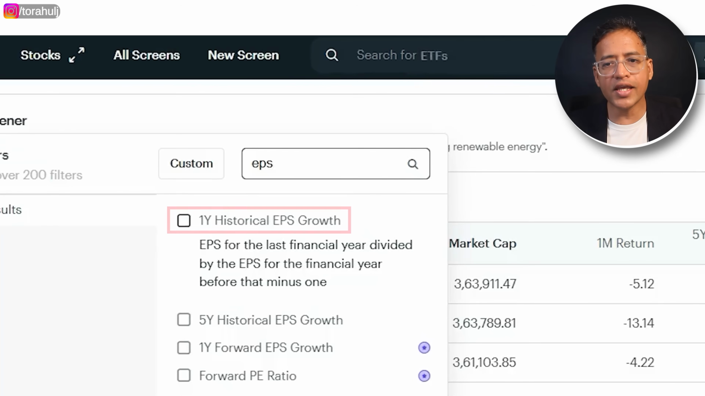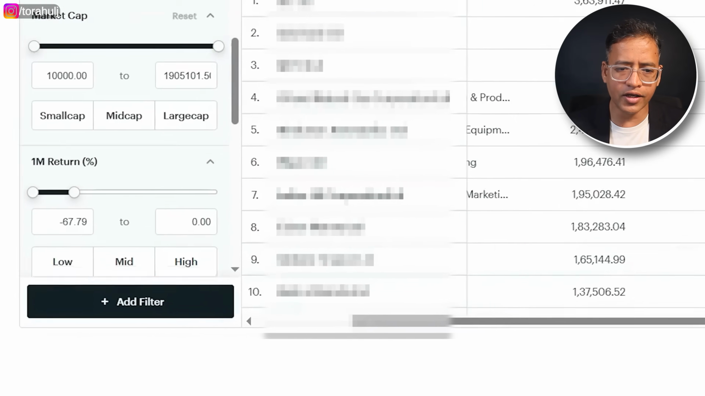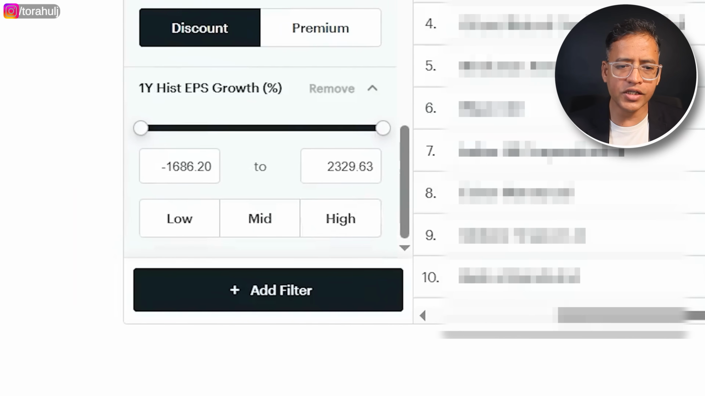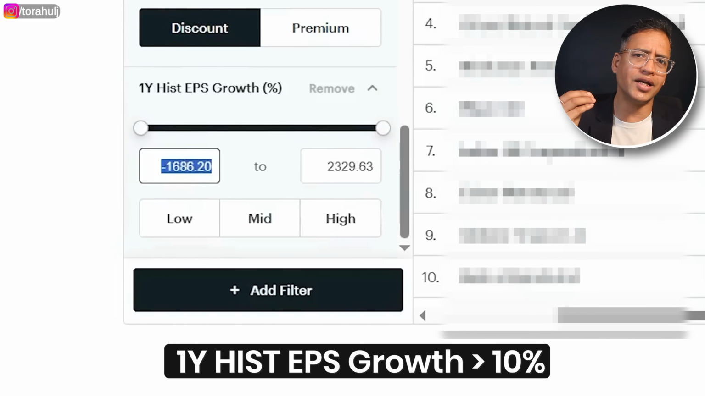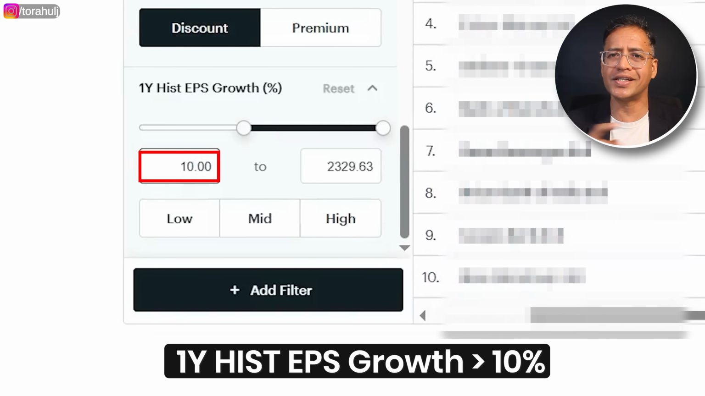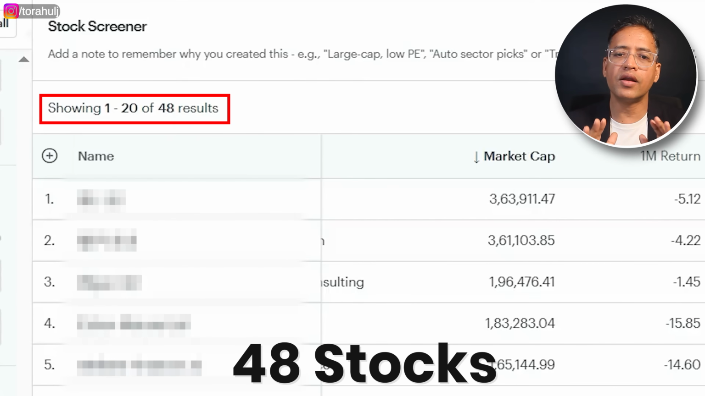So I'm going to look at the 1 year historical EPS growth rate, which looks at the earnings per share for the last financial year divided by the EPS for the financial year before this, minus 1, which tells you the growth rate. If I add this filter here, we are only going to look at those companies where the earnings per share growth rate in the last 1 year has been more than, say, 10%. If the company has grown its EPS, then I am simply okay with that. So I'm going to say 10%. Again, you can adjust these figures according to your own needs. Now we come to 48 companies where historically the EPS growth rate has been more than 10%.